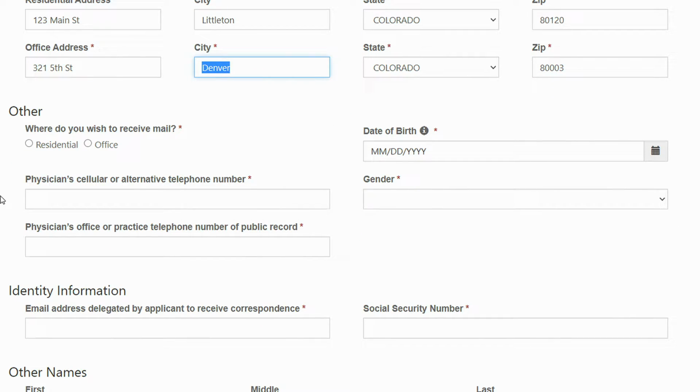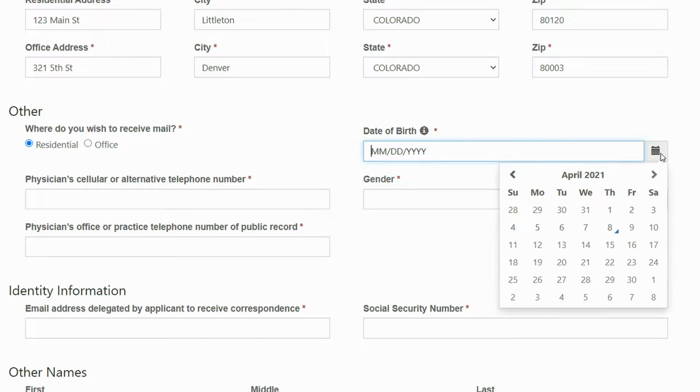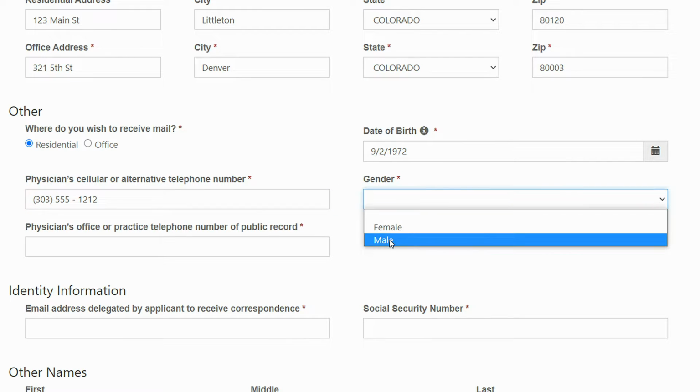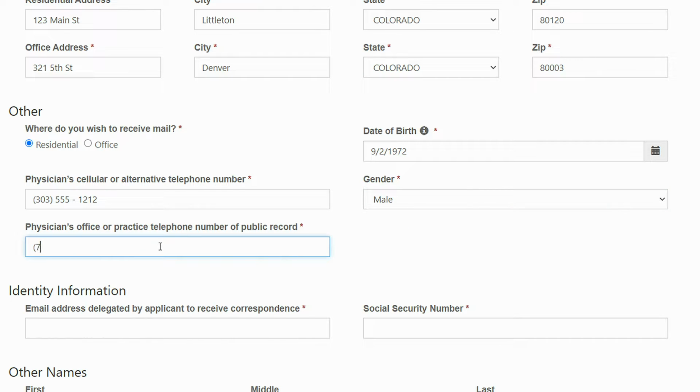The next question is, where do you wish to receive mail? At this point, you can select either your residential or your office address. This address will be used by the IMLC and your SPL to send documentation to you. From here, you'll enter your date of birth, again, free form, or you could use the calendar on the side. Your cell or best contact phone number, your gender, your office phone number,